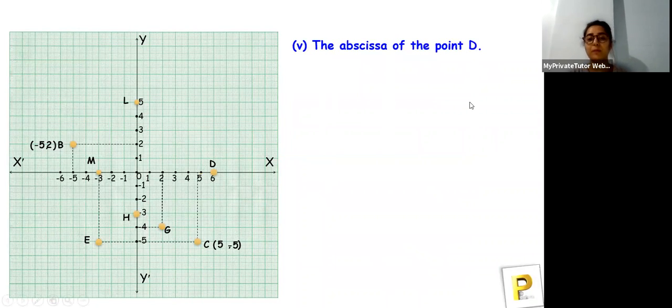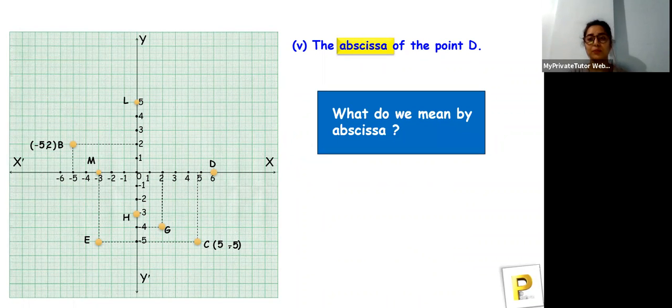So the abscissa of the point D. Okay, so you have to remember what is that. Do you remember? Okay, I've already got the answer. Okay, x-axis, yes, correct. Yes, that's absolutely correct. X-axis.